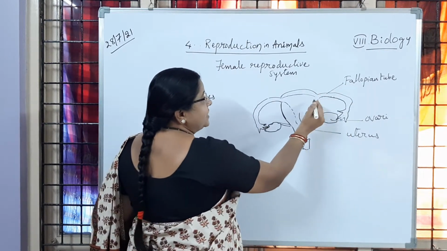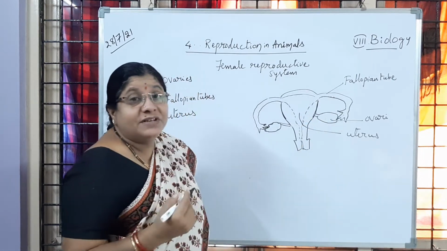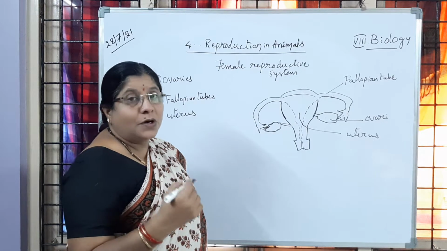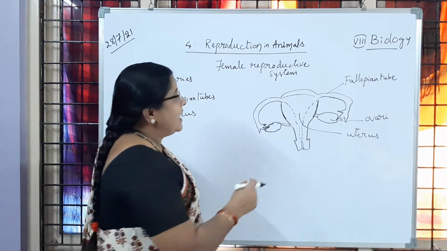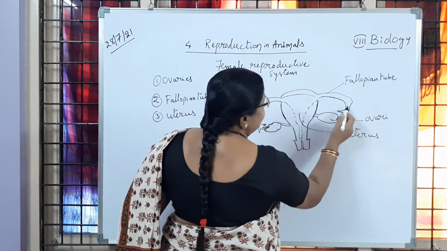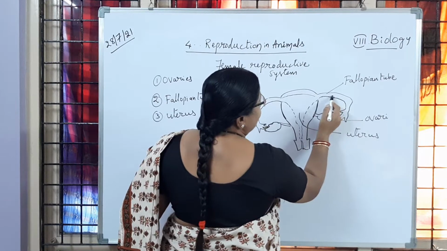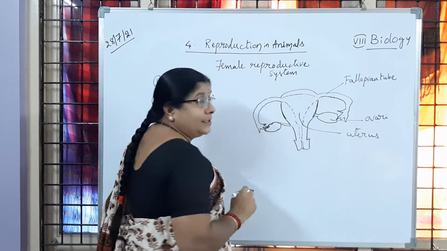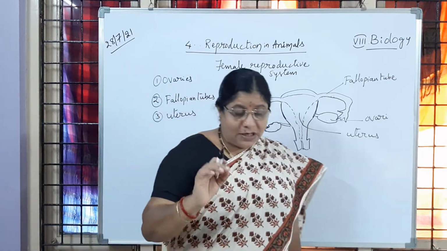After the fertilization, the zygote that is formed, by the fusion of a male gamete, the sperm, with a female gamete, the egg released by the ovary, is going to form in the fallopian tube. After the fertilization, it is going to reach the uterus. So now let us